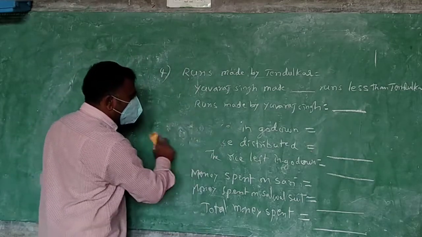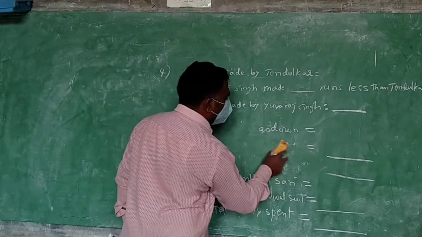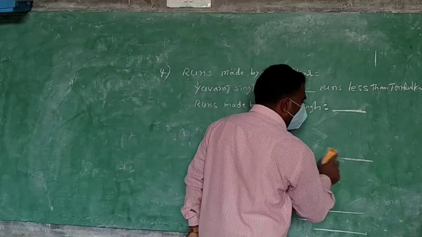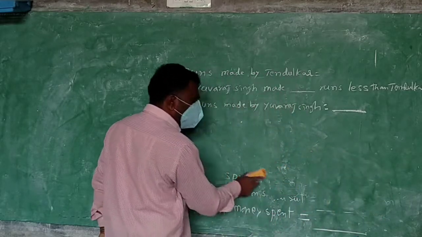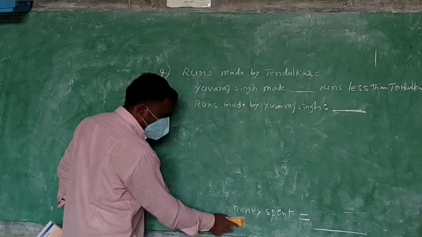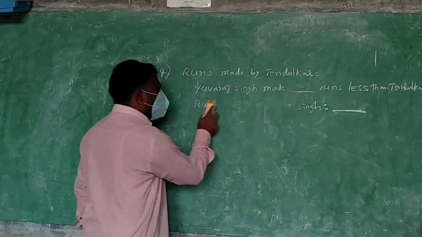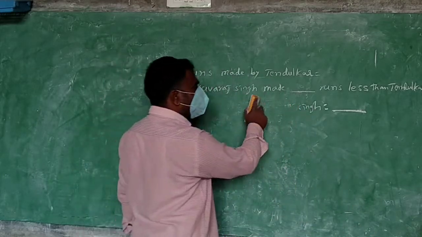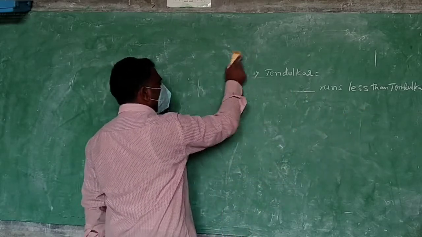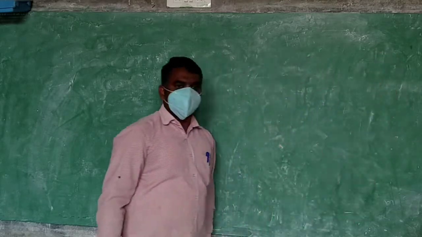One more example I am saying like that only. Arman has to give 10 rupees to the shopkeeper, but he has 8 rupees only. Then how much extra does he need to give? 2 rupees. How do you get the 2 rupees? By subtraction. You have to do the subtraction.